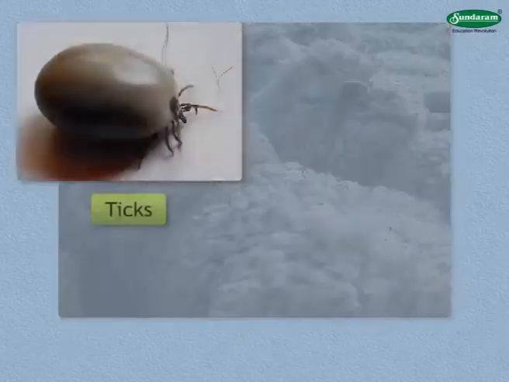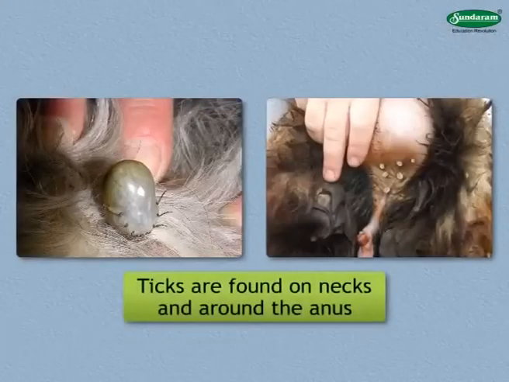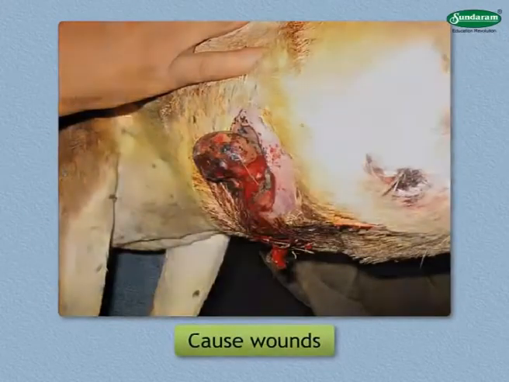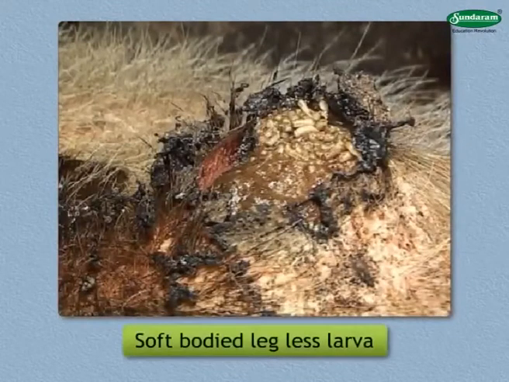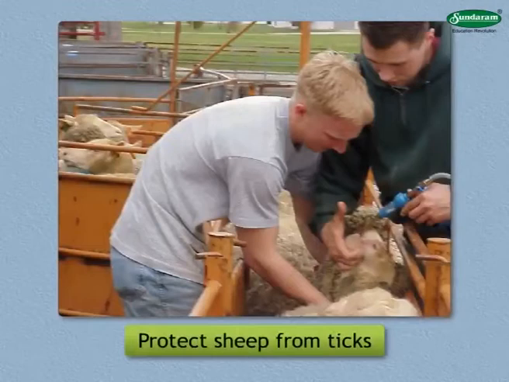Sheep are prone to get ticks and lice. Ticks are found on their necks, shoulders and around the anus. They cause wounds and suck blood. Often, maggots grow in these wounds. Maggot is a soft-bodied, legless larva, especially of a blowfly. Hence, it is important to protect sheep from ticks.